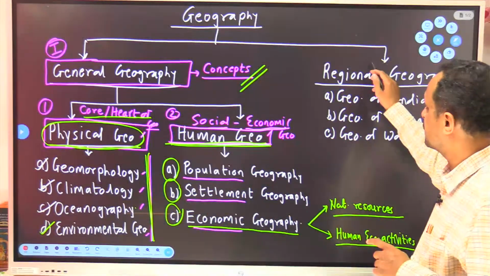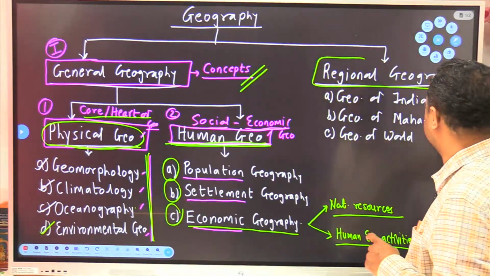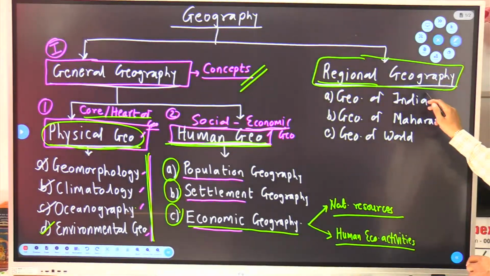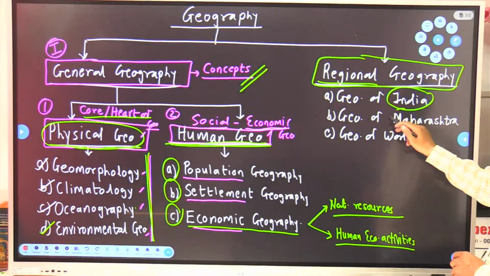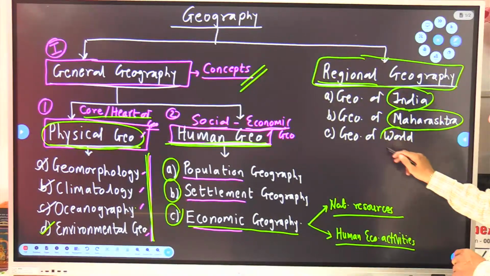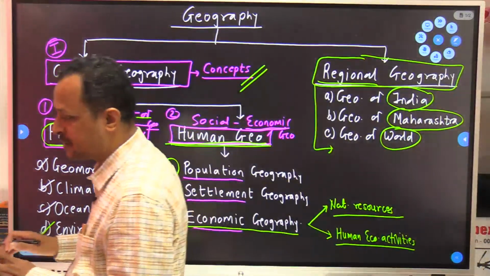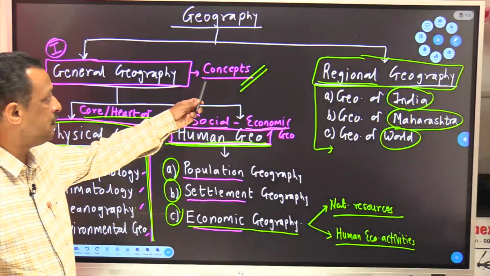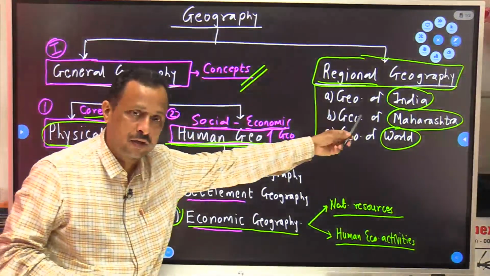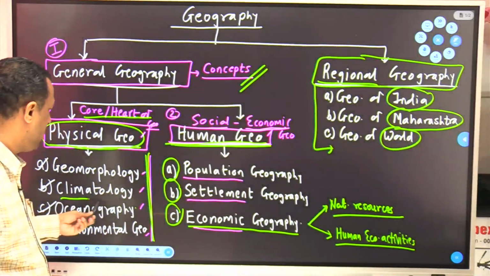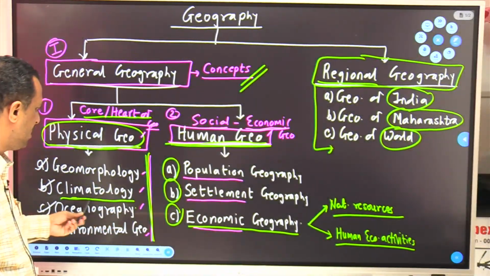Now, what is this regional geography? As the name suggests, it is regarding some region. About which region? About India, about Maharashtra, about the world. So what does it contain? It contains nothing else but the application of these concepts to a particular region. Clear? Over here we study how clouds are formed, how rainfall occurs.